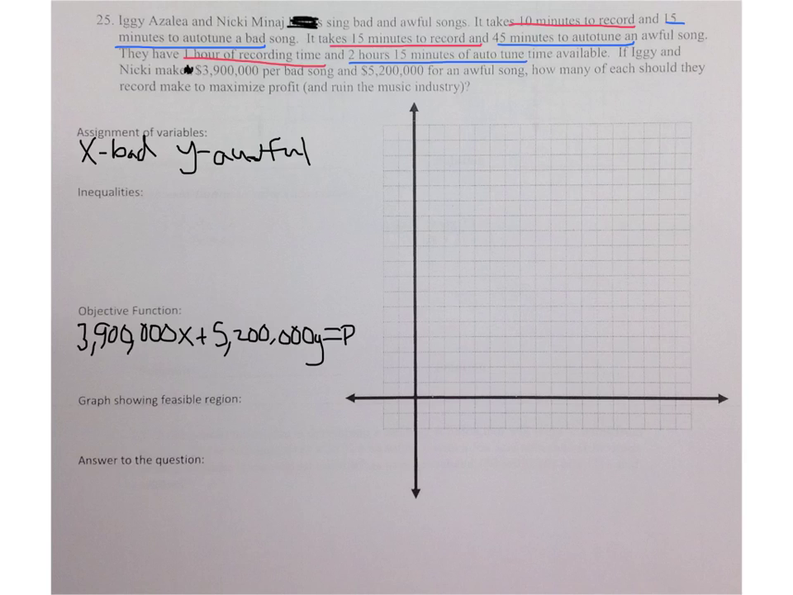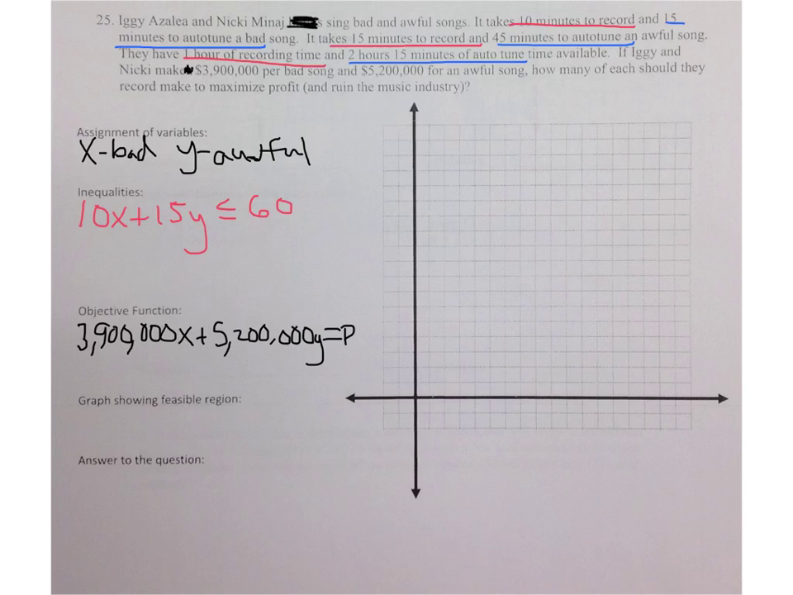So for my recording time, for a bad song, it's 10 minutes for recording, and for an awful song, it's 15 minutes. And we only have an hour of recording time, but if we're in minutes here, we got to make sure we go to minutes. So it's going to be less than or equal to 60, because 60 minutes are in an hour.